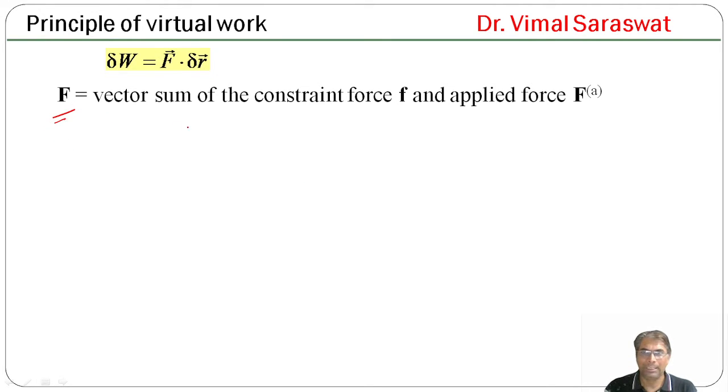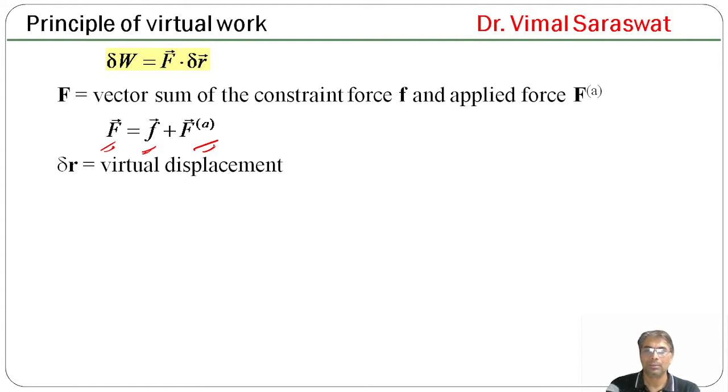Vector F is actually the vector sum of the constraint force F and the applied force F applied. So F equals constraint force plus applied force, and delta R is the virtual displacement. So this is the virtual displacement, this is the constraint force plus applied force, and this is our virtual work.